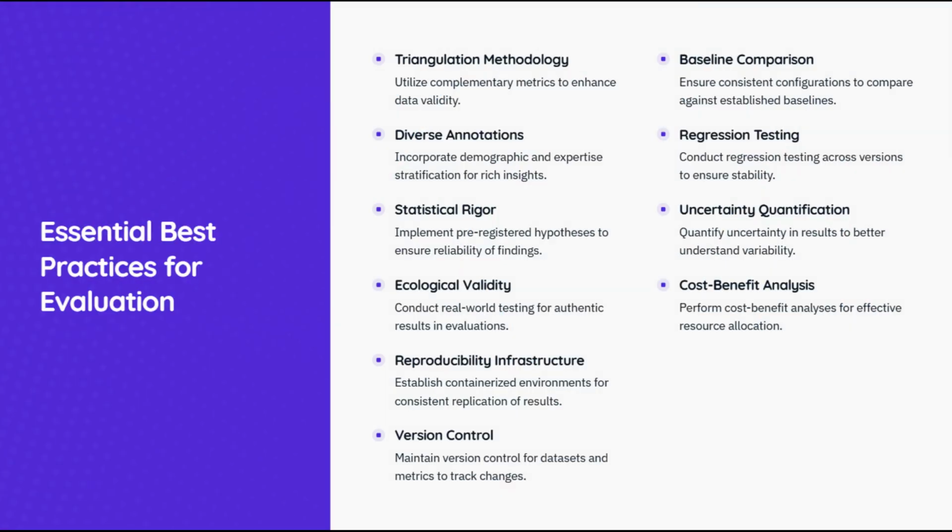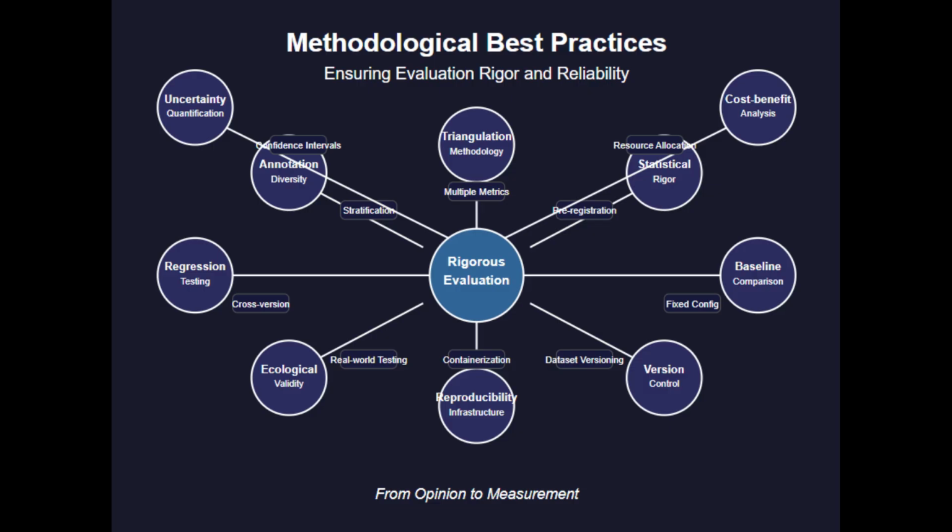Let's conclude our technical discussion with methodological best practices that ensure evaluation rigor and reliability. Triangulation methodology forms the foundation of robust evaluation. By combining multiple complementary metrics that approach the same capability from different angles, we can identify convergent evidence of model strengths and weaknesses. This multidimensional approach provides more reliable assessment than any single metric.